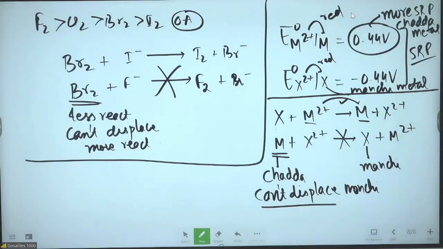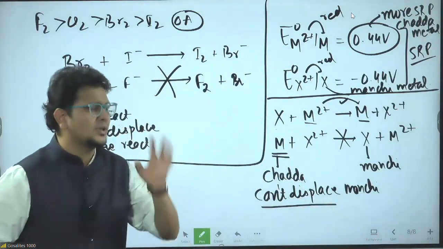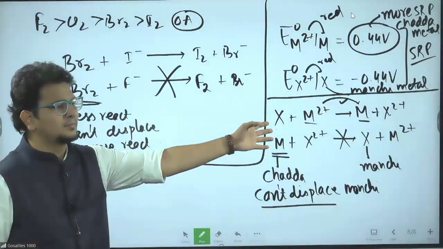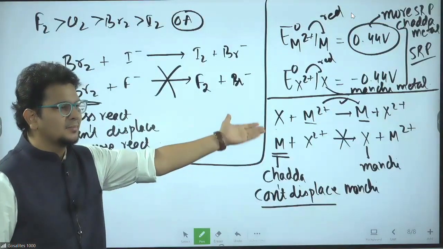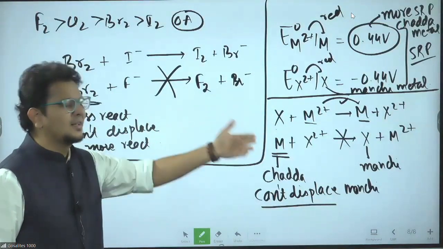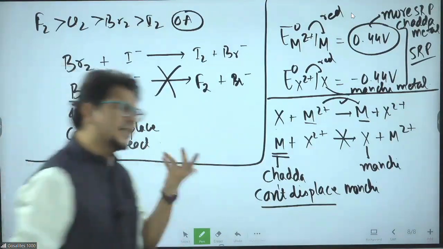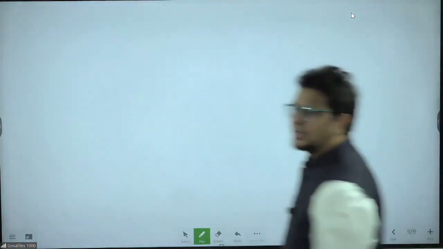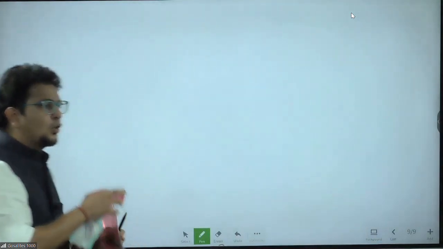Radhika, you say more SRP can't displace less SRP. That is complete garbage, because for non-metal the thing is different, for metal the thing is different. When a metal reaction is there, more SRP means chadda metal. For non-metals, more SRP means manchi metal. Why, after explaining, are you mugging up? Shame on you or me. Any one of us should be ashamed. After explaining the whole story, you are still trying to mug up something which is wrong. Going ahead now.